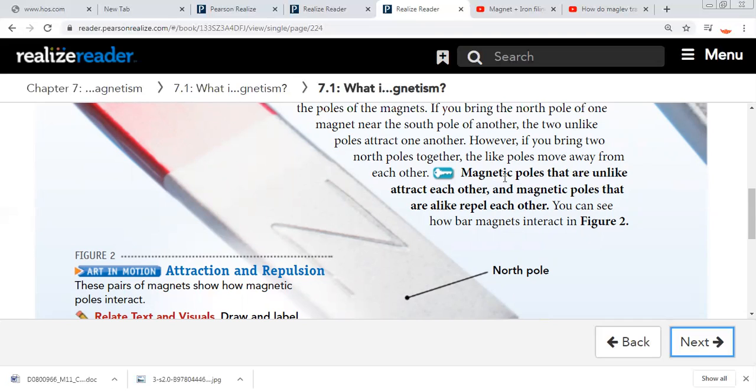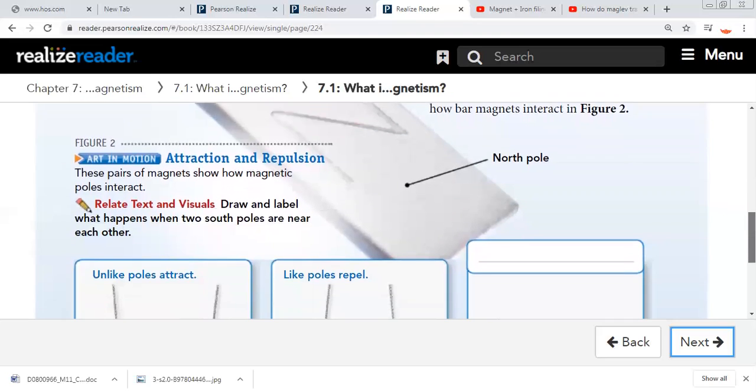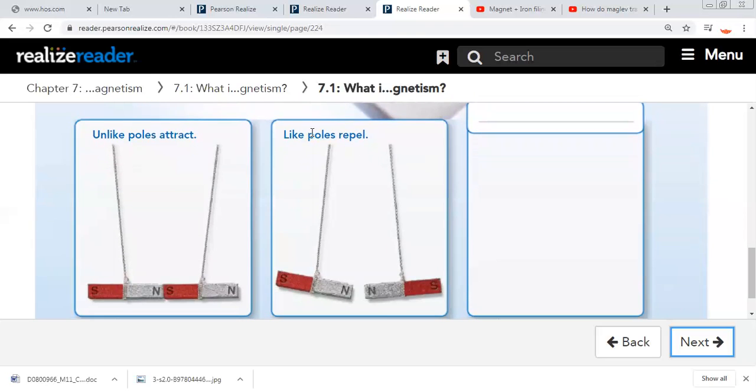Magnetic poles that are unlike attract each other, like north with south. Magnetic poles that are alike repel each other, like north with north, and south with south. Like poles repel, unlike poles attract.